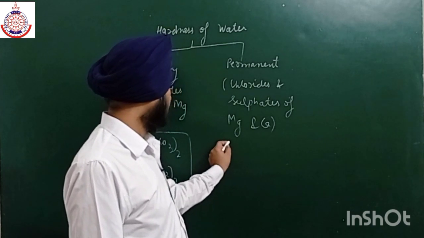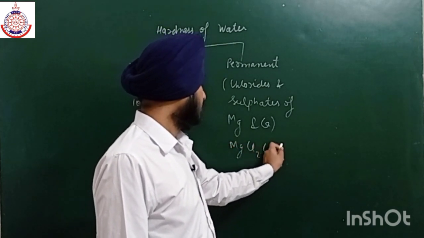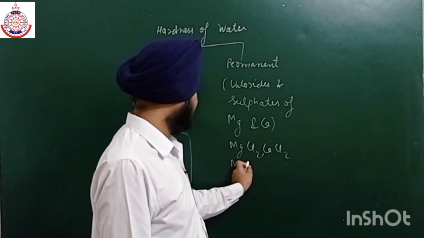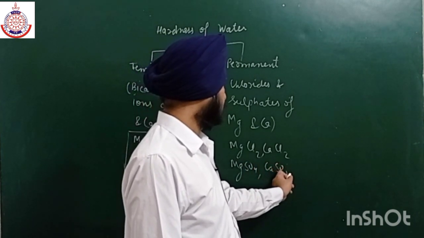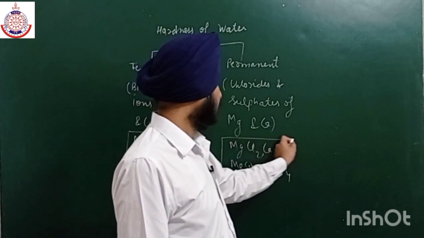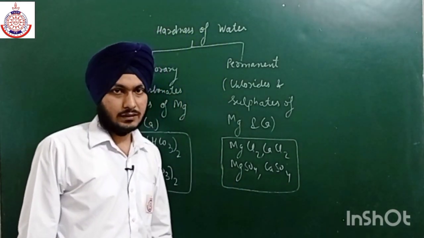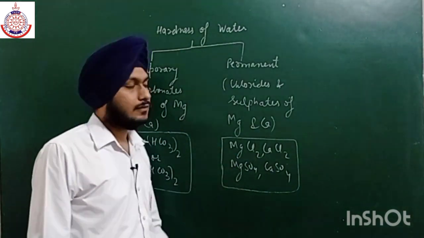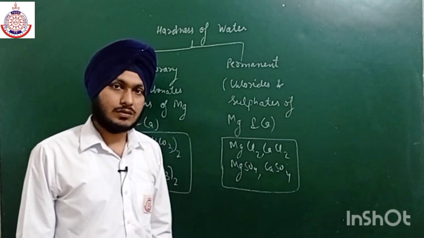Similarly, for permanent hardness, we have MgCl2, CaCl2, MgSO4, and CaSO4. In order to make the water soft, we have to remove these ions, so that it makes lather with soap solution easily.